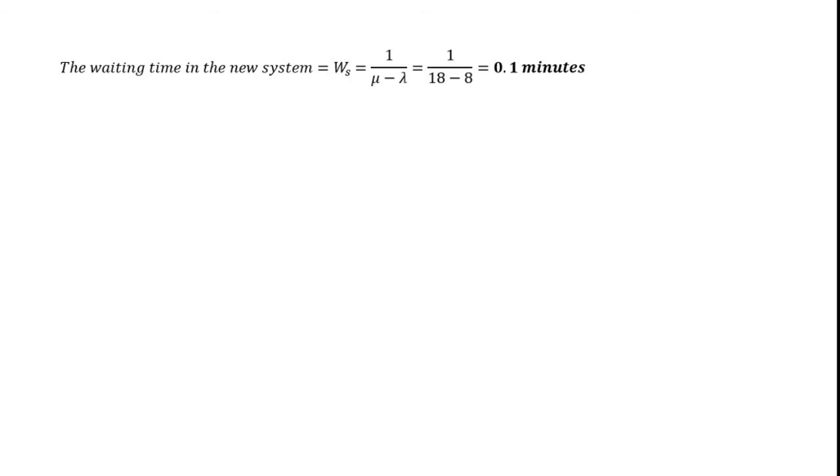The new service rate is 18, so 1 upon 18 minus 8 is equal to 0.1 minutes. So the new waiting time in the system is 0.1 minute. Goodwill cost after installing the computer is rupees 2 multiplied by 0.1, that is equal to rupees 0.20.